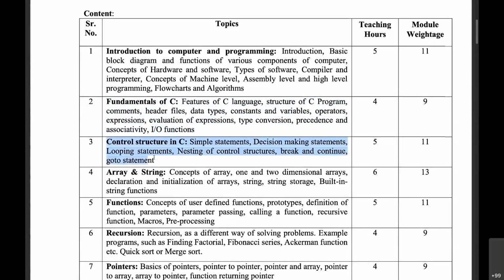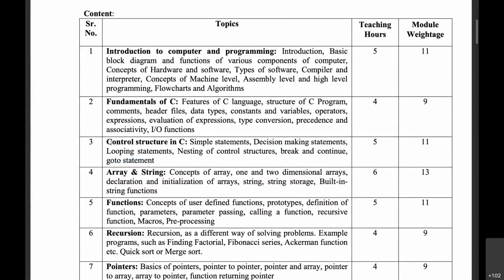Then we went to the third unit, and we saw control structures: how we can take a decision based on some conditions, and how we can iterate a particular task if we want to do it more than one time. There we saw decision-making statements, that is if else, else if ladder, nested if else, and switch case. We went through looping statements, that is for loop, while loop, do while loop, nesting of all these controls, right? Then break and continue statements and the goto statement.